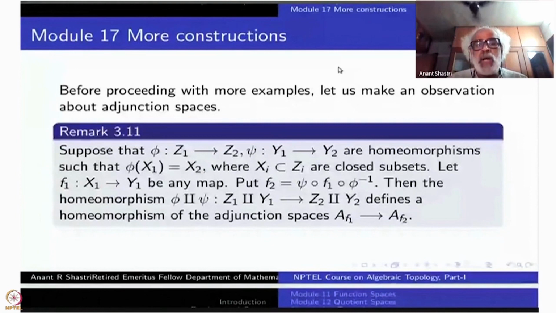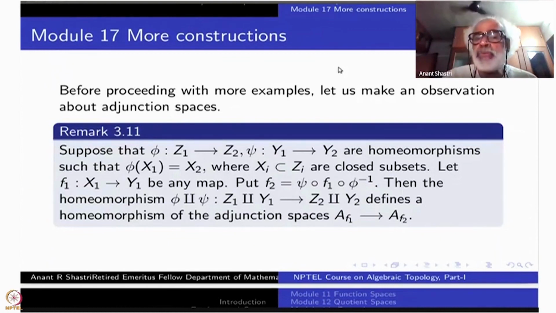Okay, so I am doing adjunction space constructions over Z1, Y1, and over X1. Similarly, Z2, Y2, and X2 through maps F1 and F2. I assume that F2 is exactly equal to, you start with X2, come to X1 via phi inverse, and then take F1, then go back via psi.